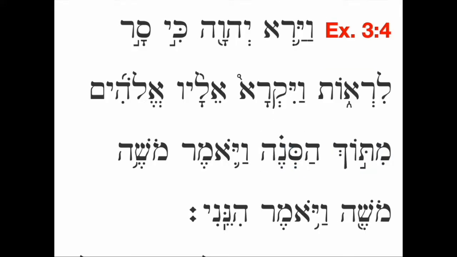Then we have vayomer, Moshe, Moshe. Vayomer is a vav consecutive third masculine singular suffix conjugation, which again is not apocopated because it ends in resh, not in he. So vayomer, and he said, Moshe, Moshe, Moses, Moses.